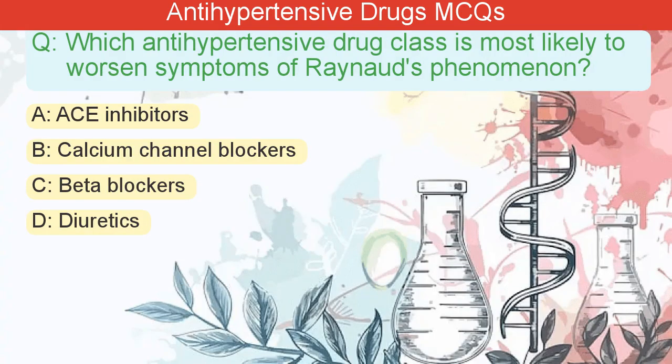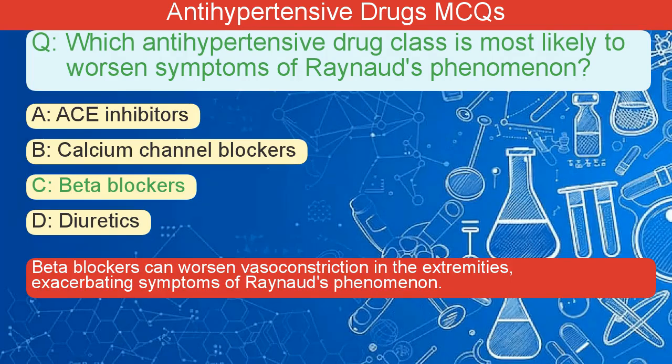Which antihypertensive drug class is most likely to worsen symptoms of Raynaud's phenomenon? A. ACE inhibitors. B. Calcium channel blockers. C. Beta blockers. D. Diuretics. The correct answer is C. Beta blockers can worsen vasoconstriction in the extremities, exacerbating symptoms of Raynaud's phenomenon.